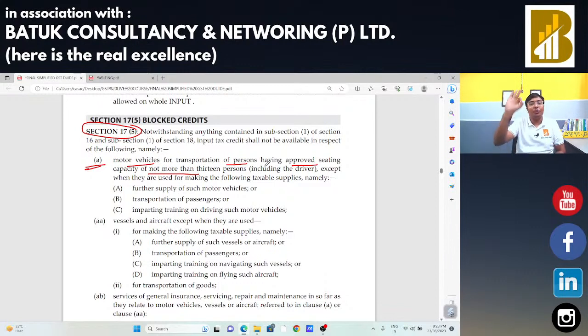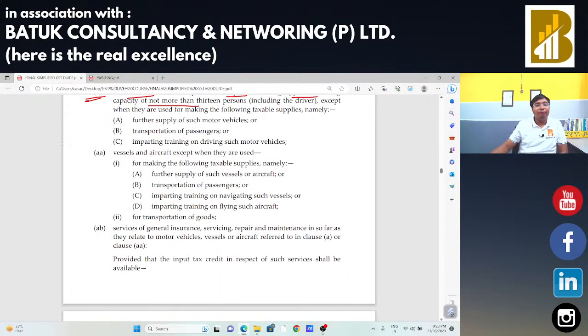Okay, if someone is going to buy the motor vehicle, in that case input tax credit is not allowed, even if he is going to use the same in the course or furtherance of business. But input tax credit is allowed when he is going to make further supply of that motor vehicle, or use it for training purposes or for transportation of passengers. Is that okay? This provision is applicable specifically for motor vehicles.